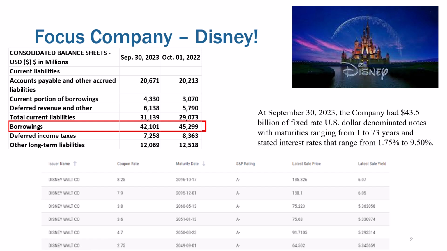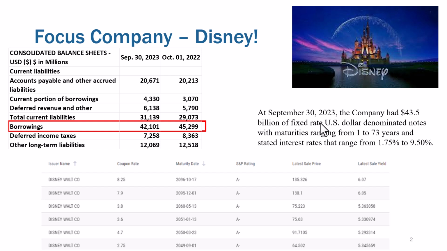And then as of September 30th, the company had 43.5 billion of fixed rate US dollar denominated notes with maturities ranging from 1 to 73 years and stated interest rates that ranged from 1.75 to 9.5%. So the 43.5 isn't exactly the same as this 42.1. There's probably some of the current debt that's in here, and I don't know, they might have had some debt that's not in US dollars. But we can just see what they're talking about a little bit.